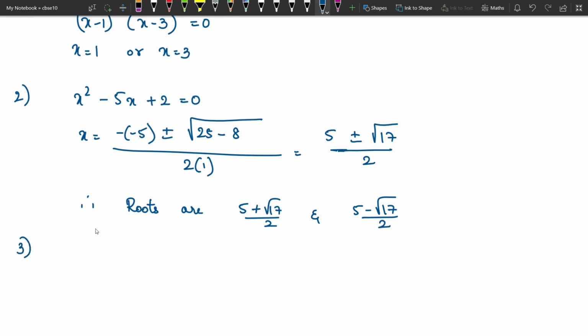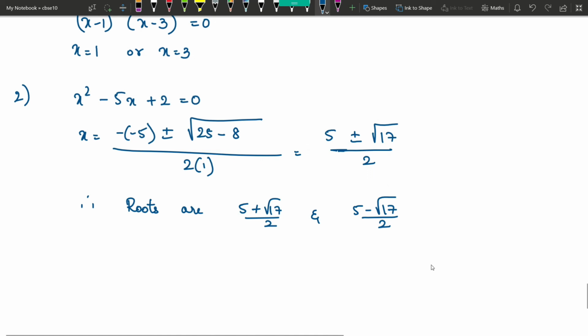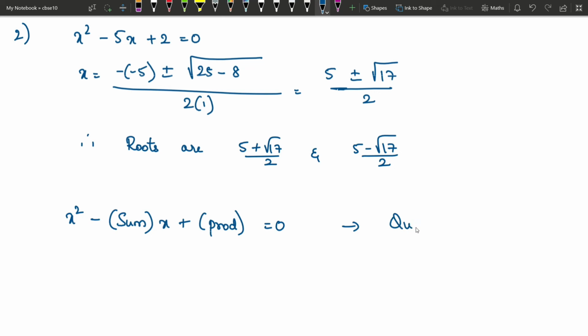And these are the types of questions. Basically, these are the types of questions that you can expect. These are straightforward questions. Sometimes they might ask you, if roots are 3 and minus 5, what is the quadratic equation? Again, use the same procedure, that is x square minus sum of the roots into x plus product of the roots equals 0. So this is going to be the quadratic equation. If they give you roots and ask you to find the equation, this is the procedure you are going to use.